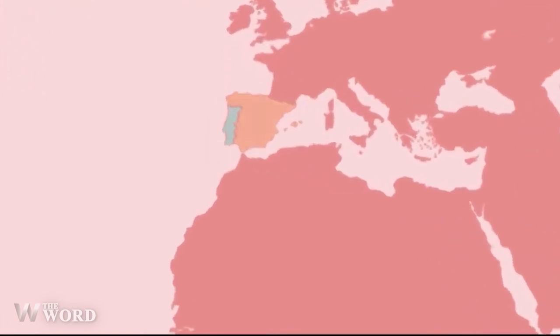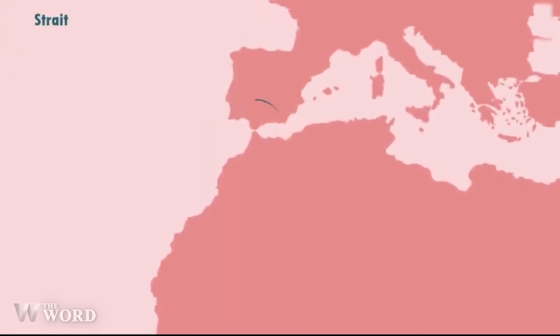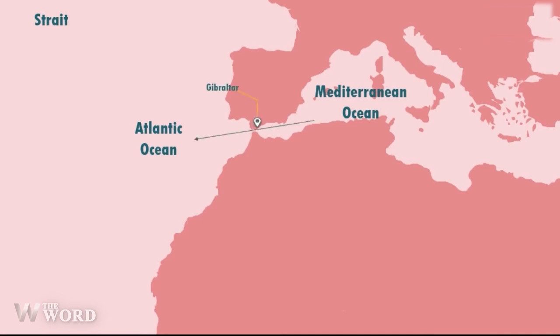Strait. A strait is a narrow body of water that connects 2 larger bodies of water. It may be formed by a fracture in an isthmus, a narrow body of land that connects 2 bodies of water. One strait that was formed by tectonic activity is the Strait of Gibraltar, the only link between the Mediterranean Sea and the Atlantic Ocean.